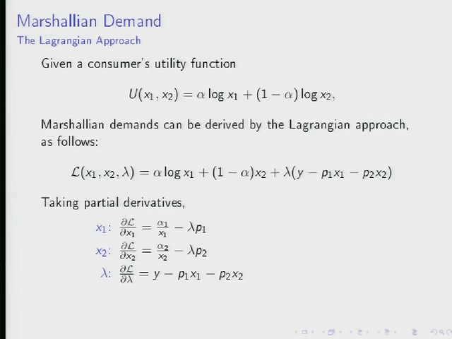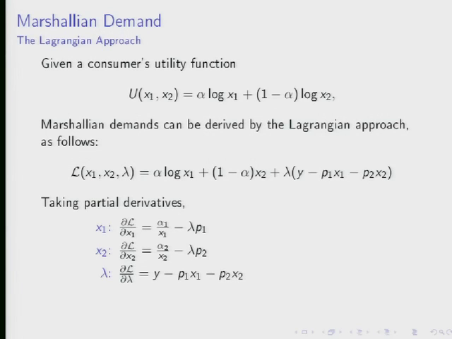I then assumed in my laborious example that the budget constraint was satisfied with equality. I used that to solve for one of the goods, X2, in terms of the other good, X1, prices and income. I substituted that back into the utility function and obtained an unconstrained maximization problem. I then solved it by computing the partial derivatives, setting them equal to 0, and solving for X1 as a function of prices and income. That was how I solved the problem.